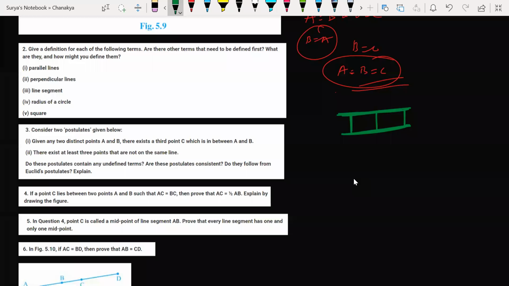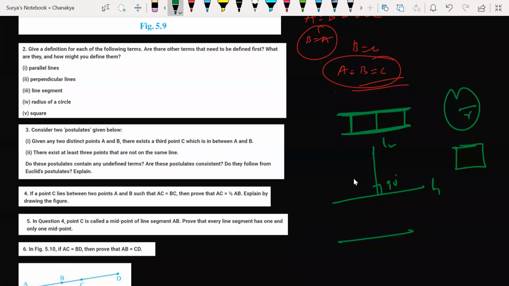What is perpendicular line? Perpendicular means intersecting two lines at 90 degrees. Like this. This is line 1. This is my line 2. Two lines are intersecting at 90 degrees. Look at this here. What is line segment? This is a line segment. What is radius of a circle? This is radius of a circle. What is square? This is a square. Everyone knows this basic terminology.